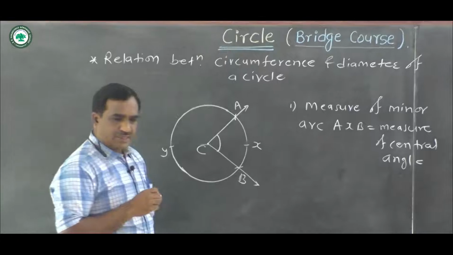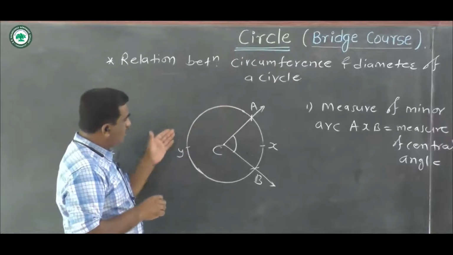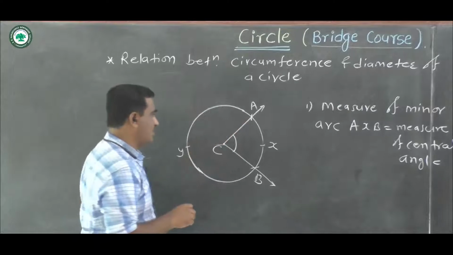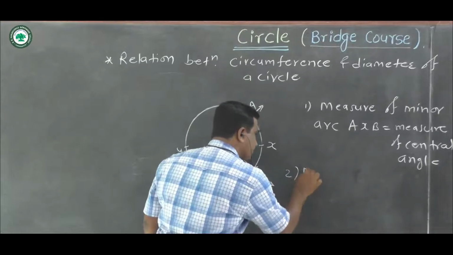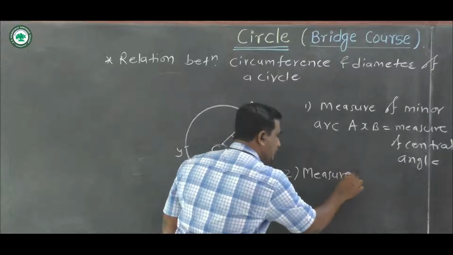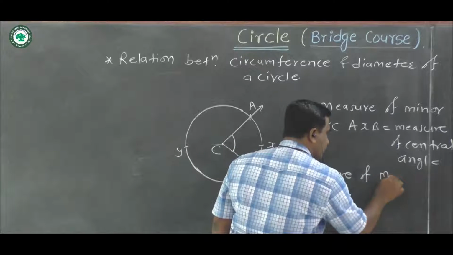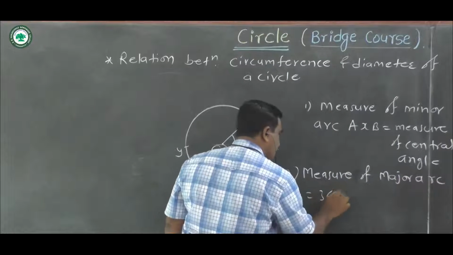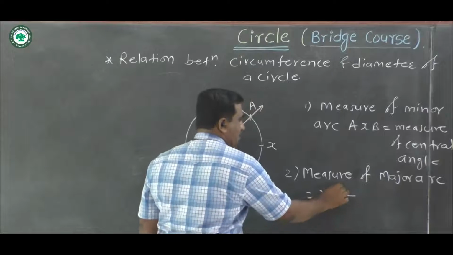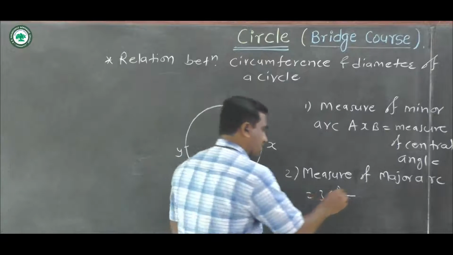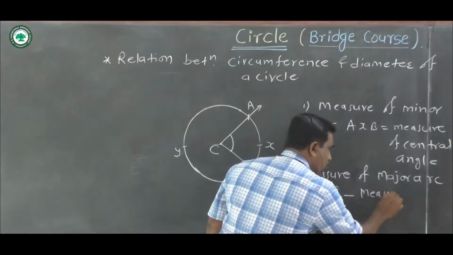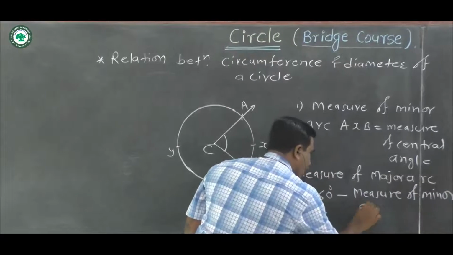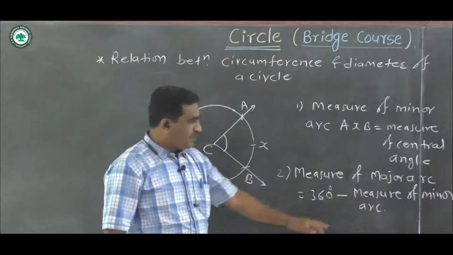Now second, we have to find the measure of the major arc. Measure of major arc is equal to 360 degree minus measure of minor arc, or measure of central angle.